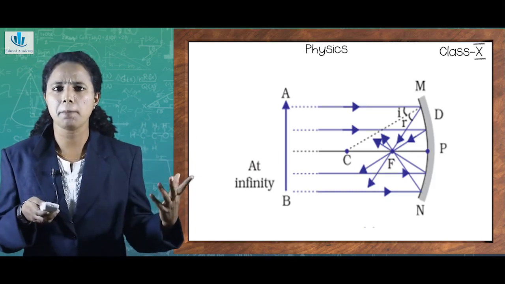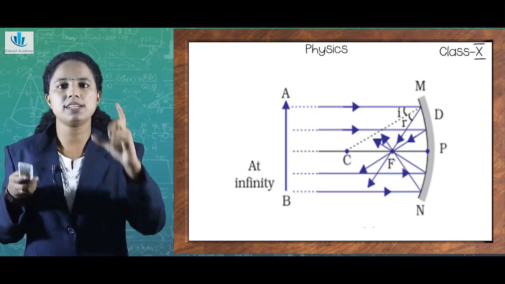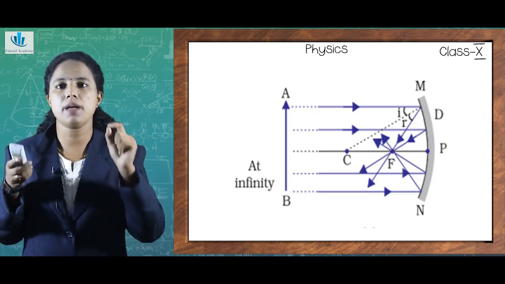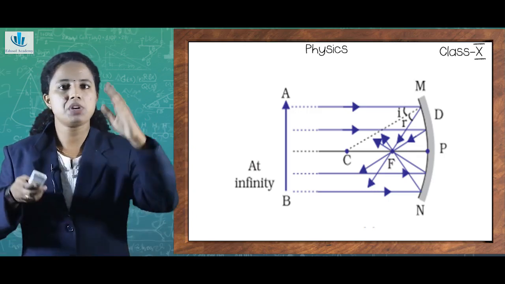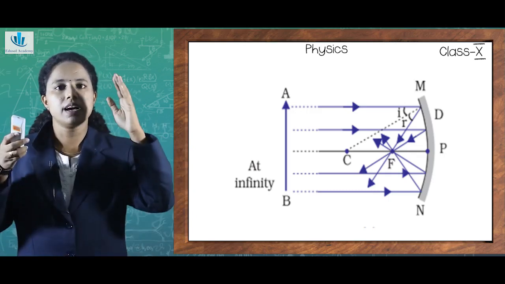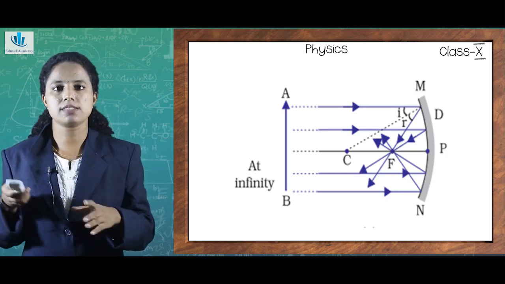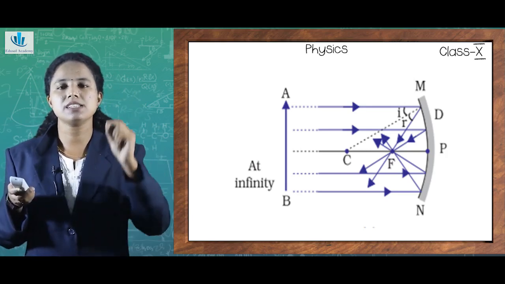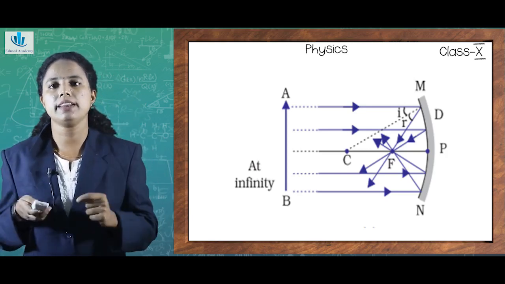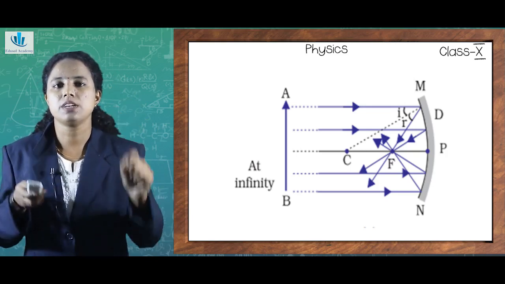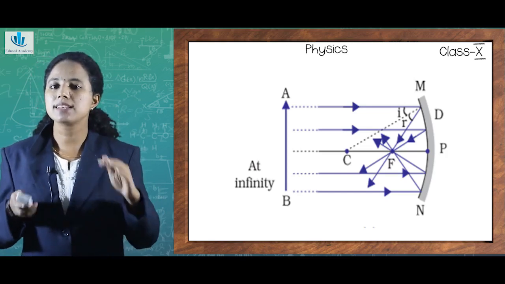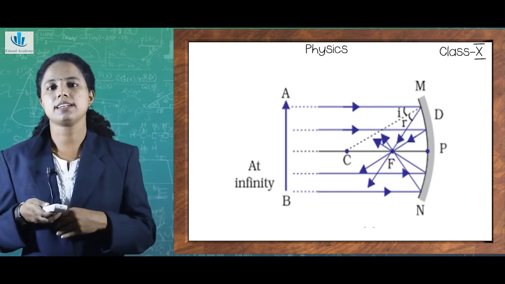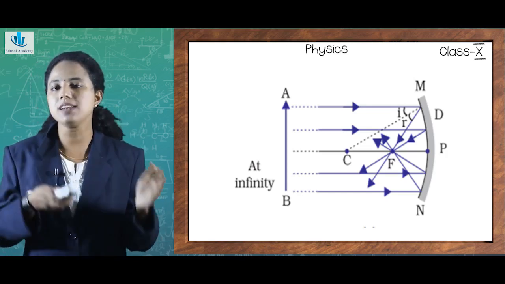Then what do you mean by pole? From the diagram you will be able to understand that pole is just a denotation which means the center of the spherical mirror. We have taken many different points like principal axis, center of curvature, etc. So for the mirror we are just stating that the center of the mirror is denoted by the letter P, or it is called the pole. And the principal axis is the straight line that is connecting the center of curvature and pole.